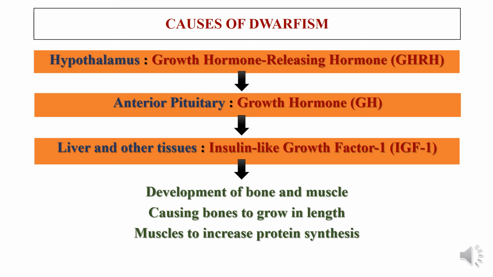If there is a failure in the receptor cells receiving the hormone stimuli, or if the target cells are unable to respond to these hormones, then also there will be a problem for growth, and this leads to a condition called dwarfism. This is the major cause of dwarfism.